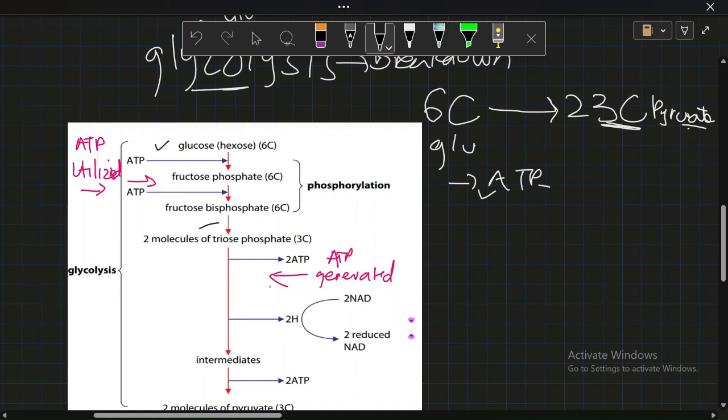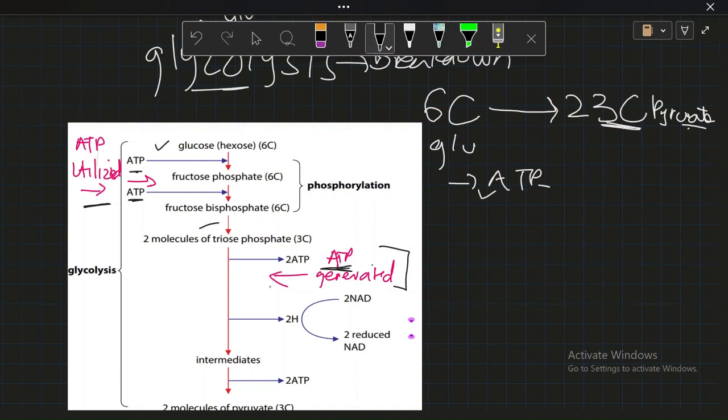We say that glycolysis is divided into 2 phases, the energy utilizing phase and the energy yielding phase. What I mean by that is that for the initial 2 steps of glycolysis, we're going to utilize ATP, and these are called the priming reactions. We're going to prepare glucose in such a way that it gives us energy or ATP moving forward in this pathway. Okay, so we get glucose first, right?